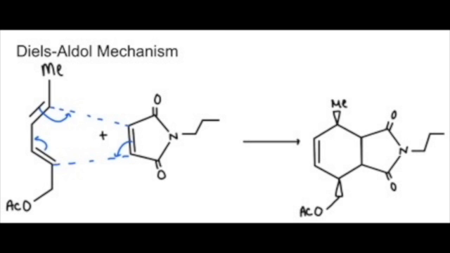This table shows the rate of acceleration of Diels-Alder reactions by different solvents. As seen in the table, water was the fastest solvent. The reaction is faster in protic solvents like methanol than in non-protic solvents like toluene. This suggests that hydrogen bonding and hydrophobic effects may be important for the acceleration.